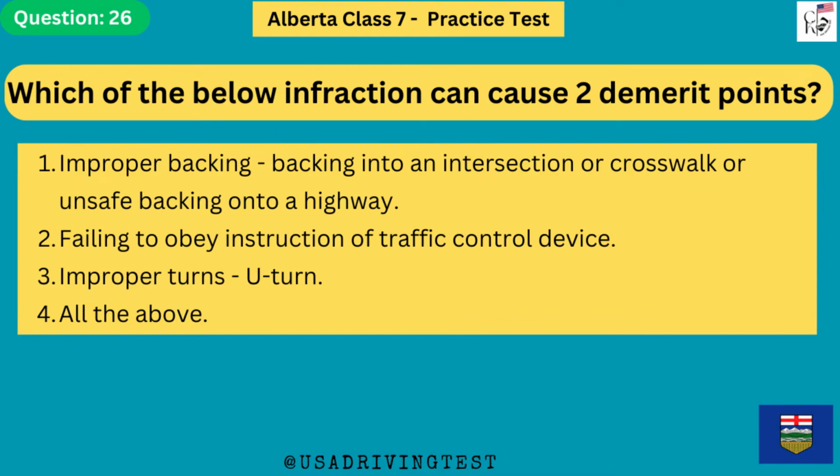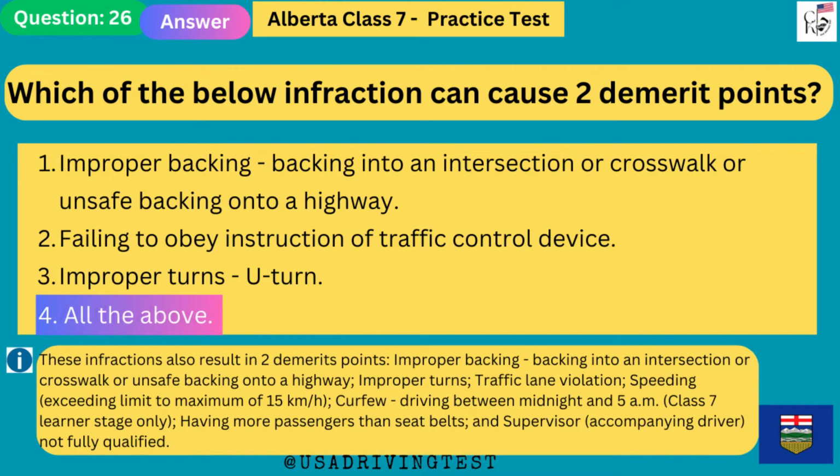Which of the below infractions can cause 2 demerit points? 1. Improper backing, backing into an intersection or crosswalk or unsafe backing onto a highway. 2. Failing to obey instruction of traffic control device. 3. Improper turns, U-turn. 4. All the above. The answer is 4.